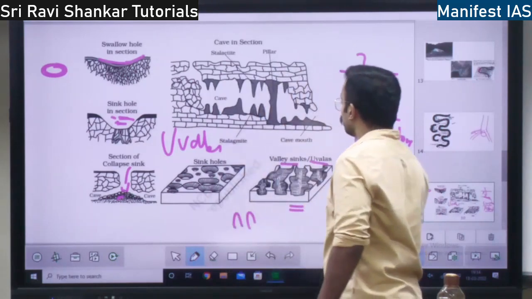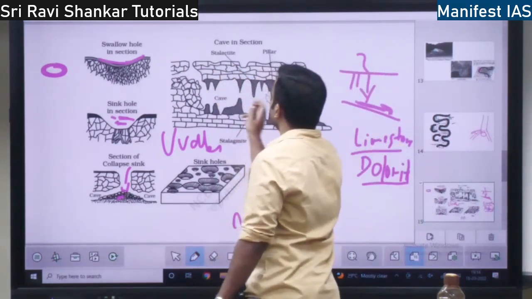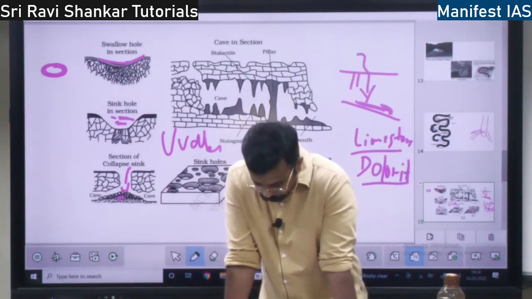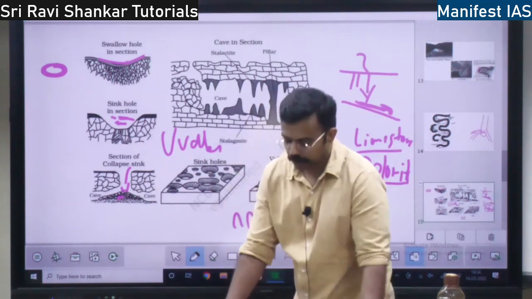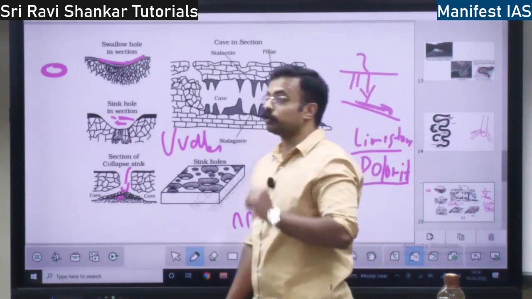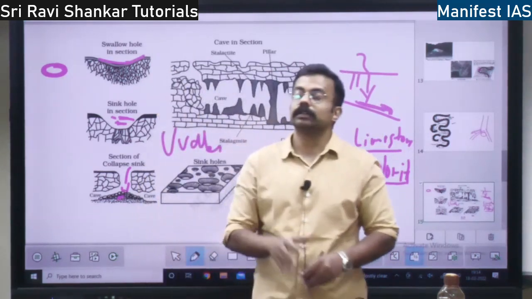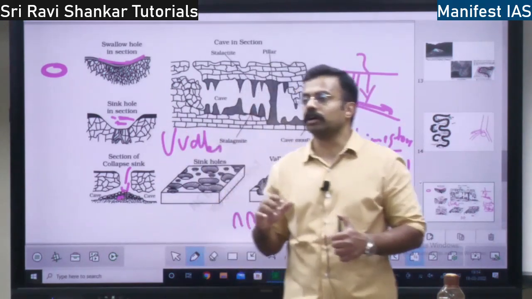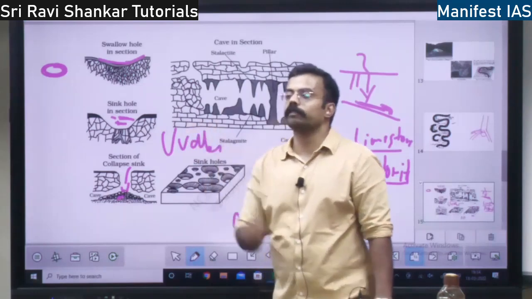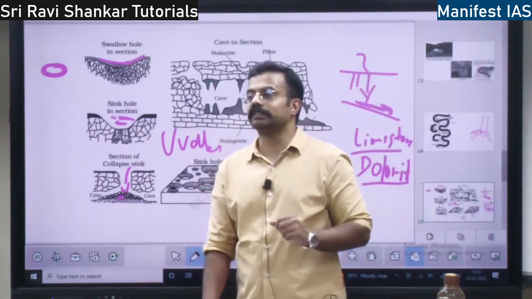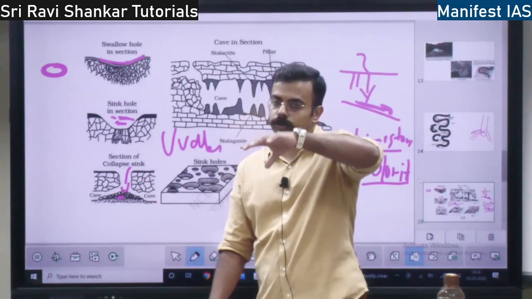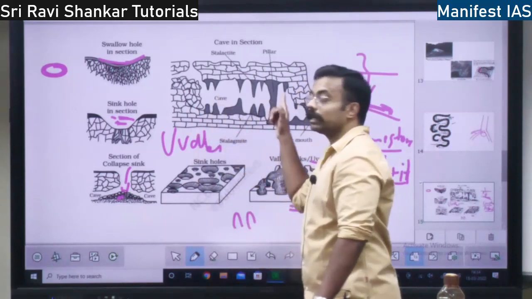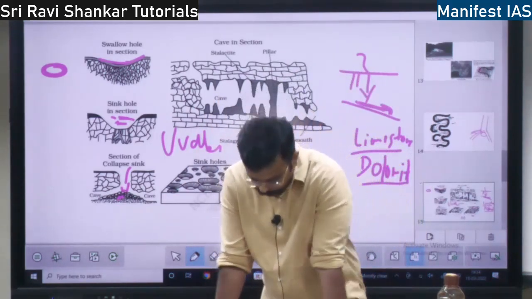Next you have the concept of caves. This is a cave, right? Within the earth there will be a cave formation. So what are caves? Wherever there is limestone or dolomite, these rocks are not strong. It is actually a sedimentary rock. Some rocks will be stronger, some rocks will be weak. Because of the carbonic acid in the water, these dolomites or limestone are going to collapse and a cave is formed, right? So it is because of what?